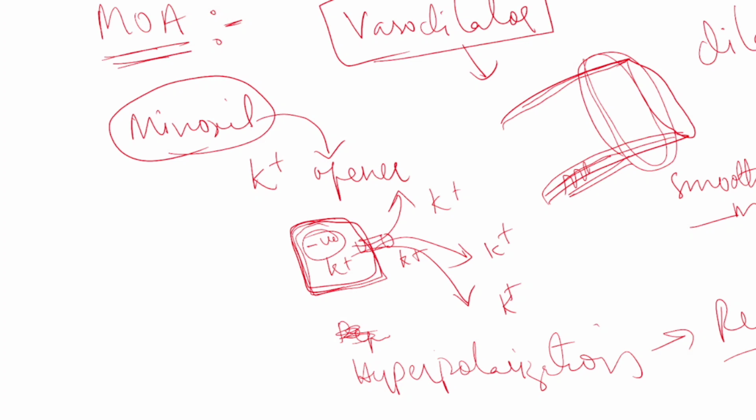Simple. Minoxidil is a potassium channel opener. When potassium comes out of the cell, it causes hyperpolarization and it relaxes the muscle. And when muscles are relaxed, it will dilate the blood vessel. And when blood vessels are dilated, what will happen? The peripheral resistance will decrease. When peripheral resistance decreases, it will decrease blood pressure. So in that manner, it is very effective in hypertension.